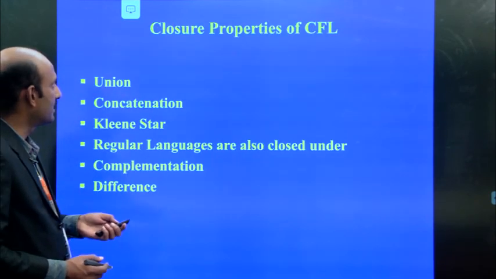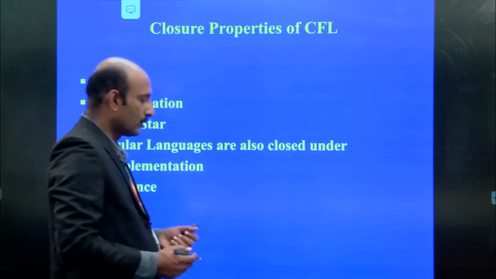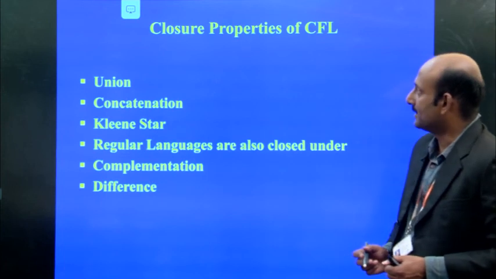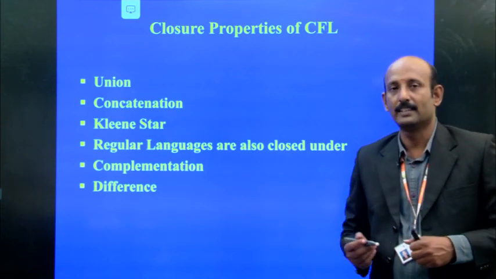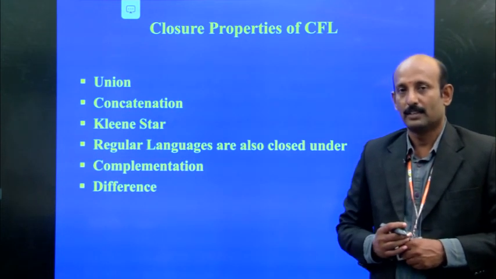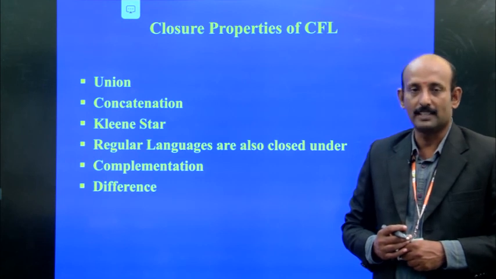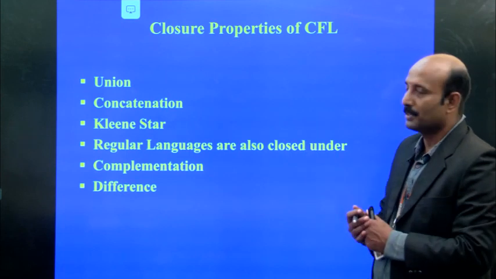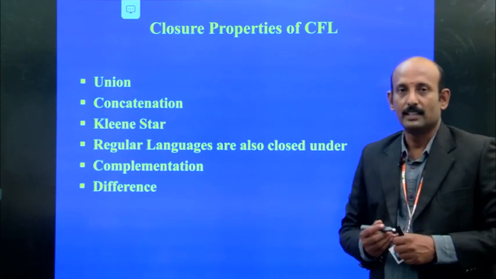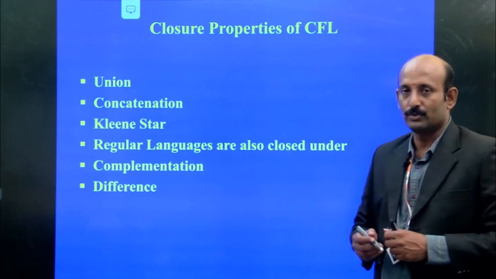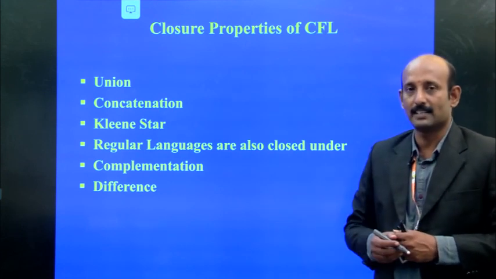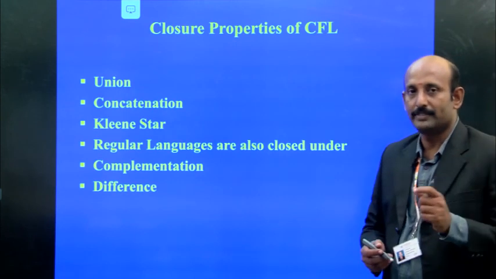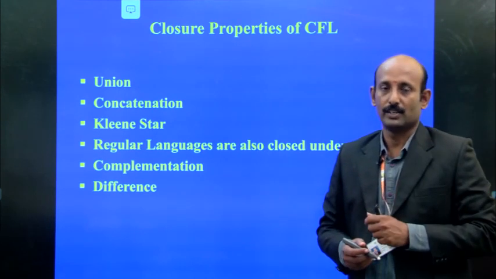Next, continuing, we are going to see the closure properties of context-free languages. Already we have seen the closure properties of regular languages, and here also we are going to see the closure properties of context-free languages. Here both are the same, the operations we have seen in regular languages, except there is only one difference: intersection.